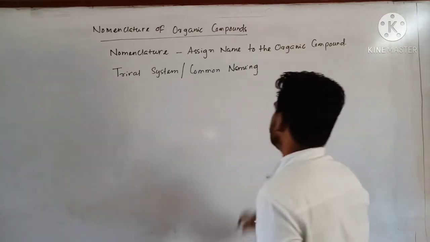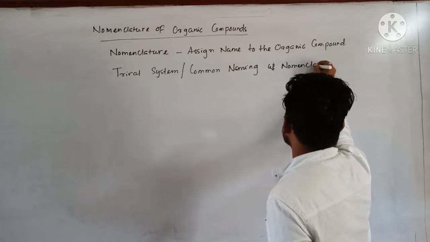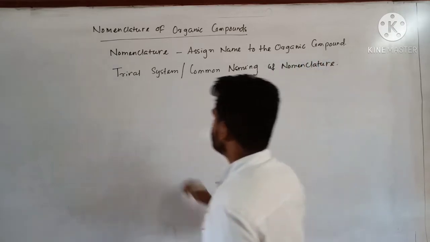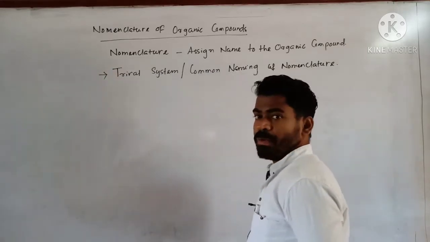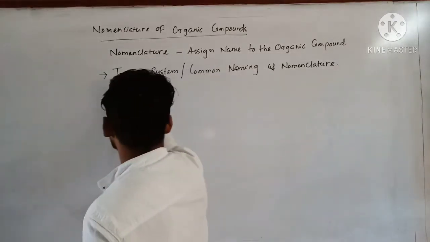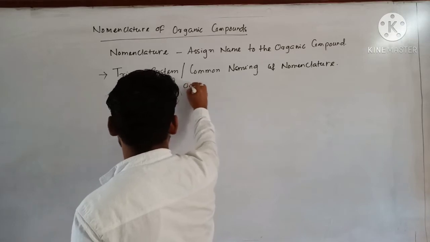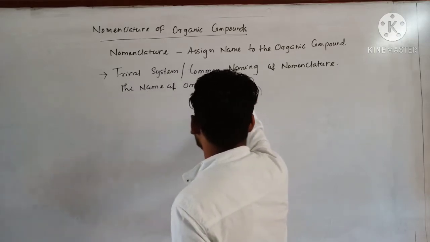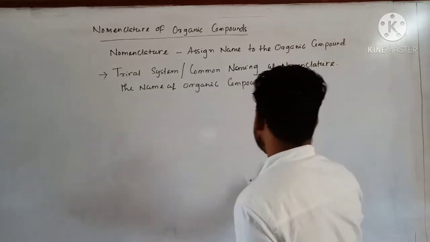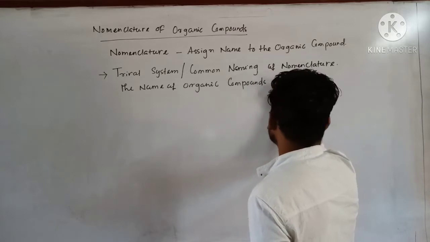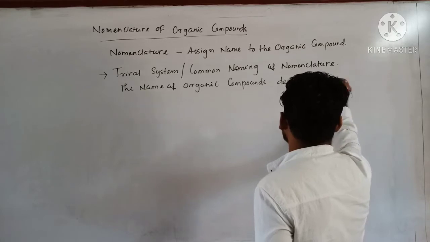In this trivial system of nomenclature, the names of organic compounds have been derived from their source.